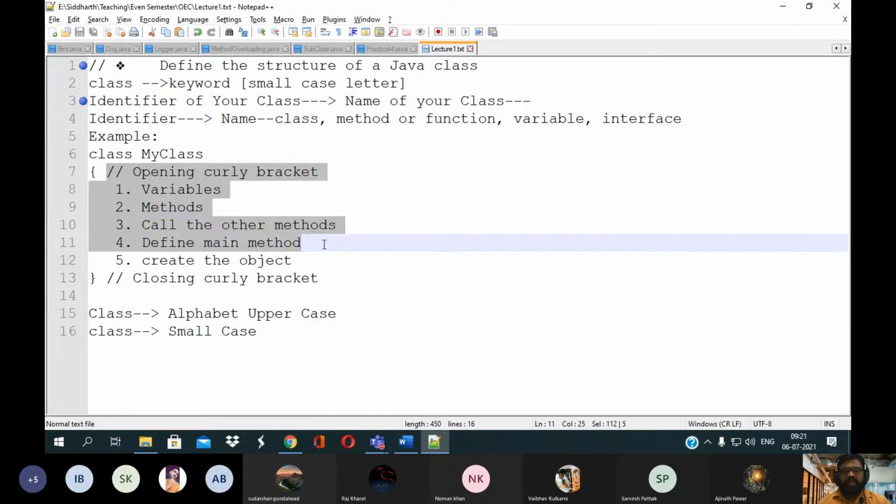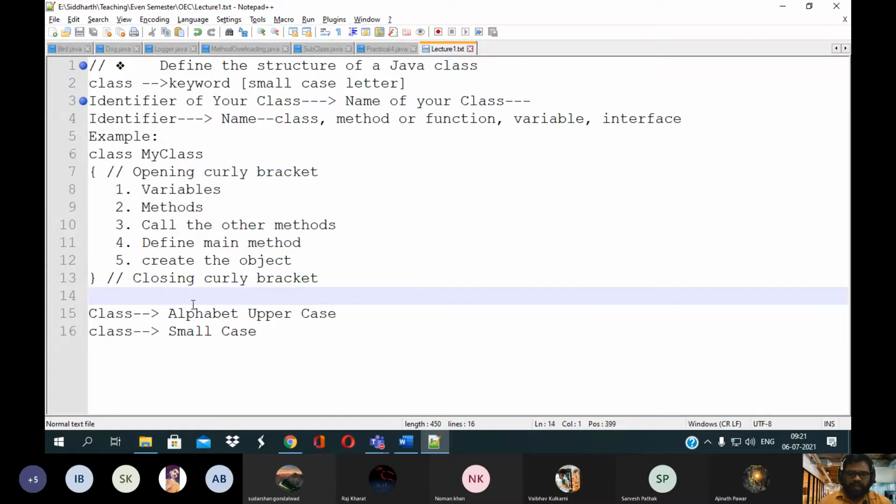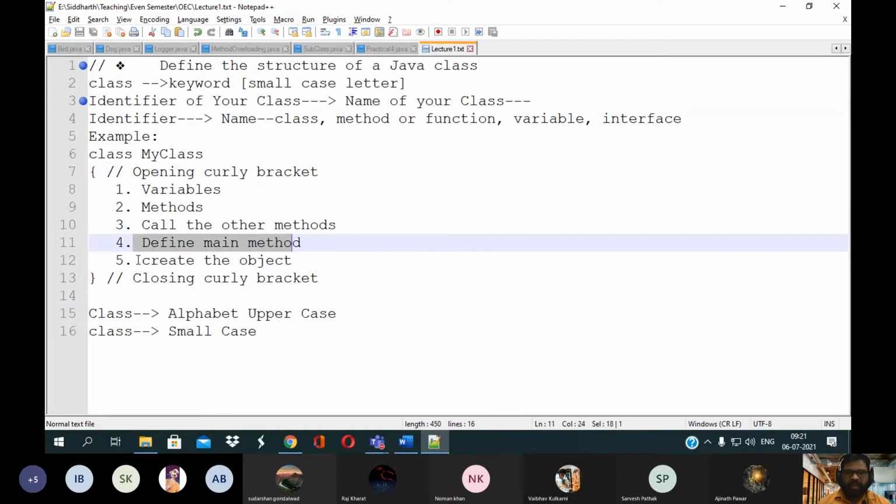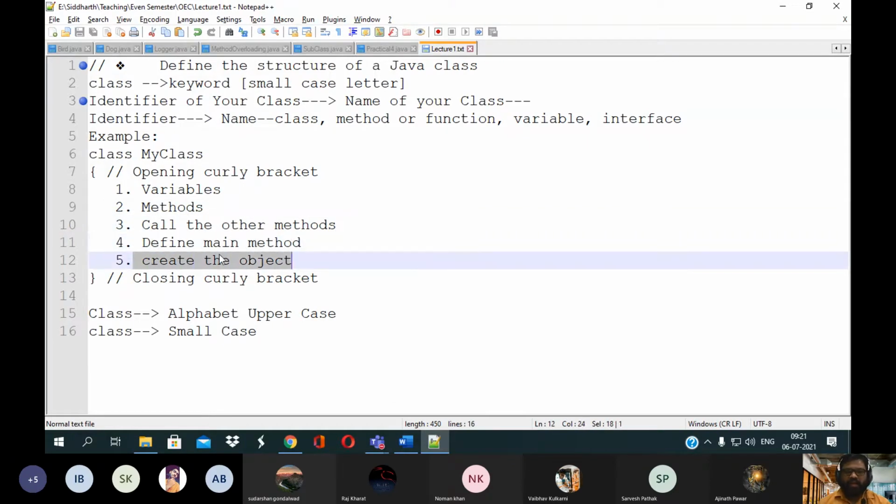In Java, every statement ends with a semicolon. Here you can declare variables; we will see a little later how to define the variables, how to define the methods, how to call other methods within your class, how to define the main method, and how to create the object. Clear?